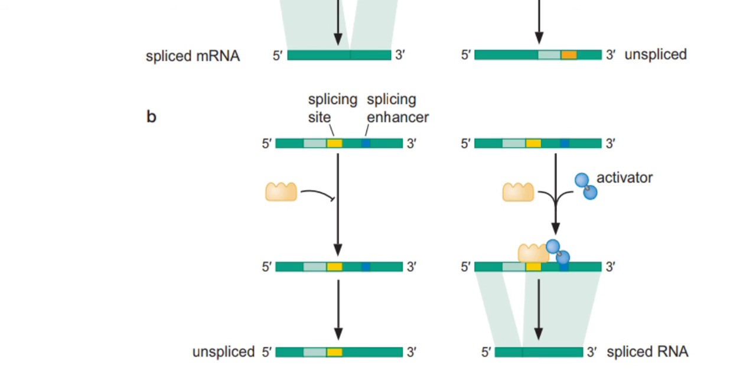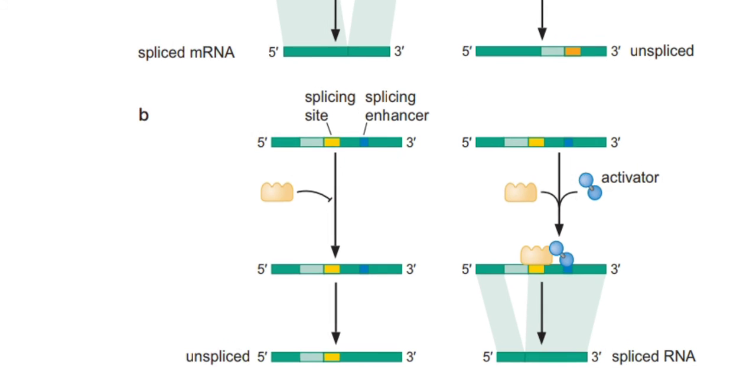Obviously it will bind the 5' splice site, the 3' splice site, and the polypyrimidine tract that I mentioned to you. Within the splicing enhancer, activators can bind and allow the splicing machinery to proceed. Without binding of the activator, splicing will not occur.